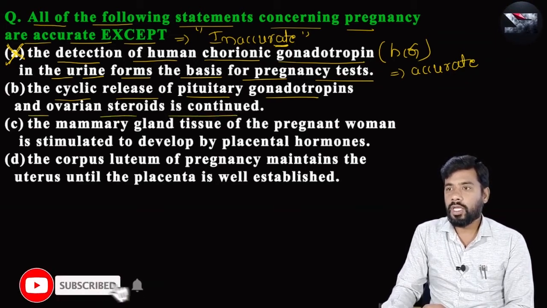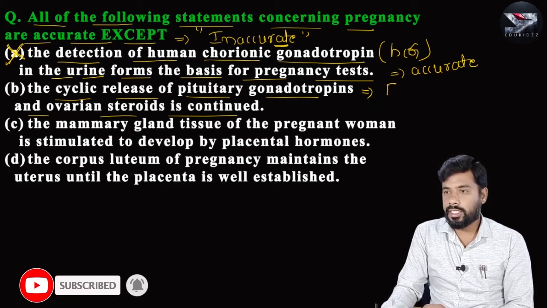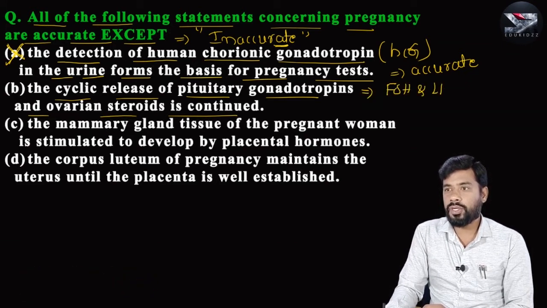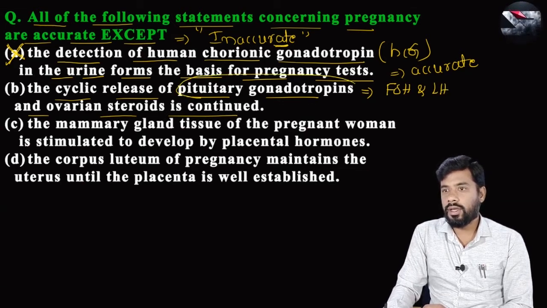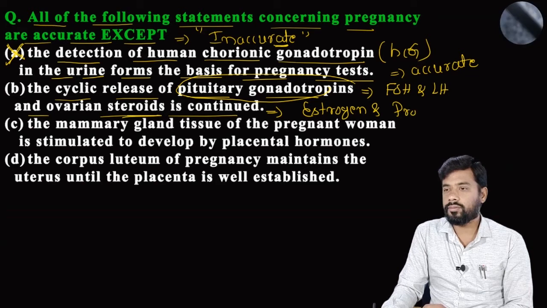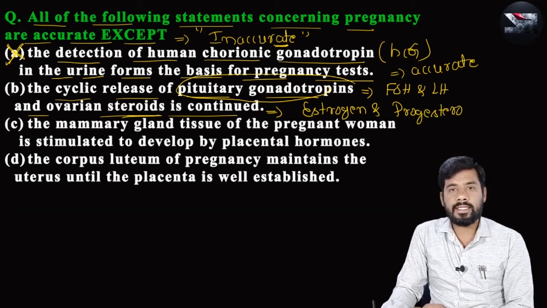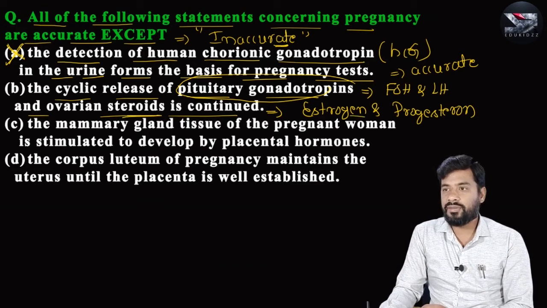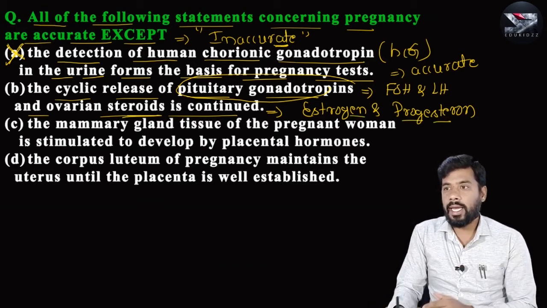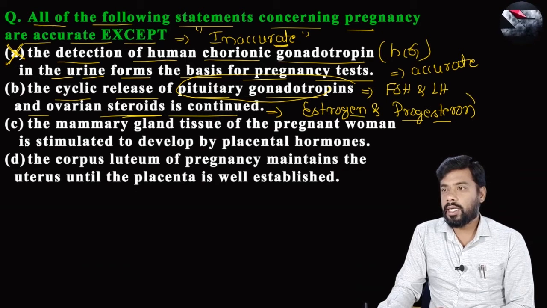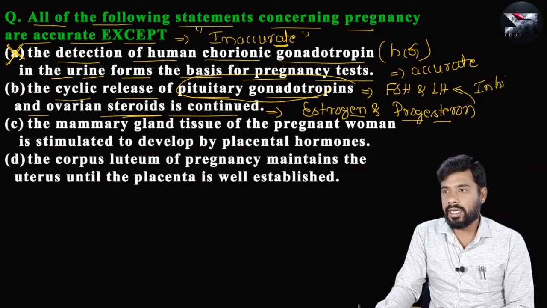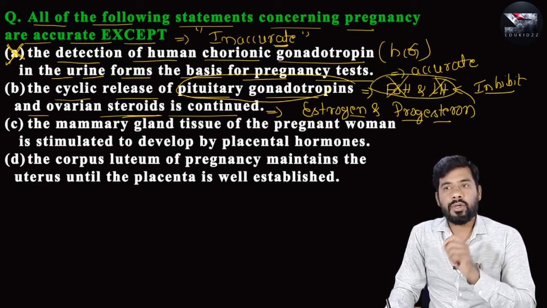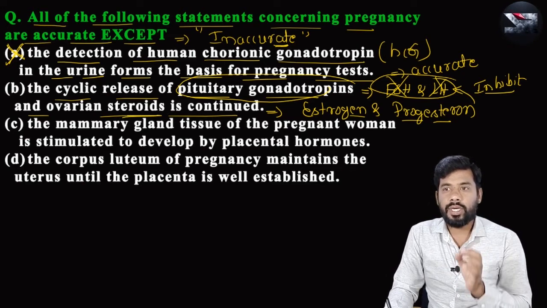Now, if you take statement B, the cyclic release of pituitary gonadotrophins and ovarian steroids is continued. So here, what are pituitary gonadotrophins? FSH, follicle stimulating hormone, and LH are called pituitary gonadotrophins, whereas ovarian steroids are estrogen and progesterone. Generally during pregnancy, the level of estrogen and progesterone is very high. If its concentration is very high, this estrogen and progesterone inhibit the secretion of both FSH and LH. So generally pituitary gonadotrophins will not be released during pregnancy.